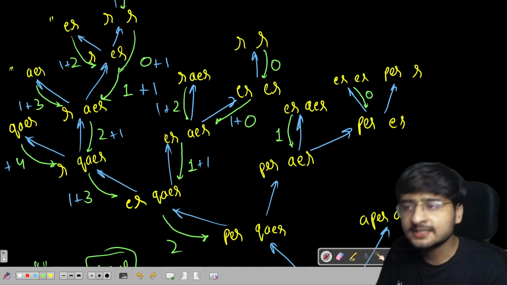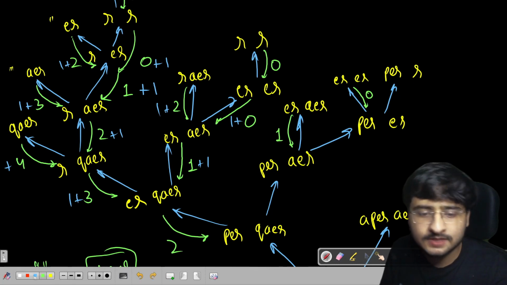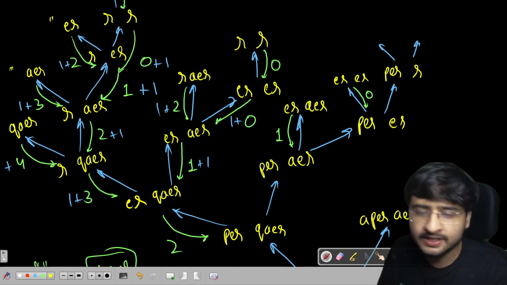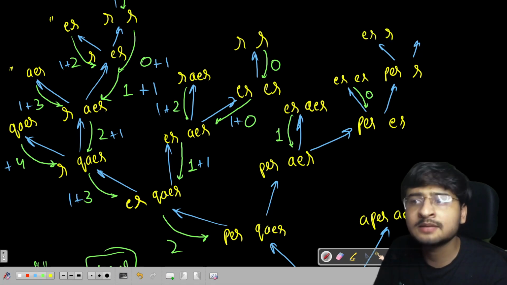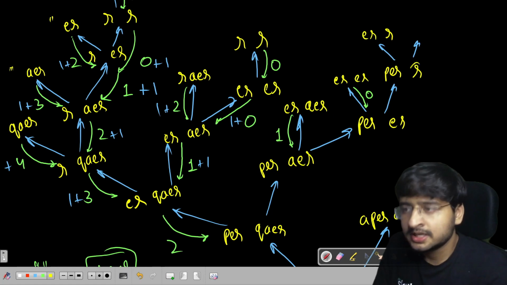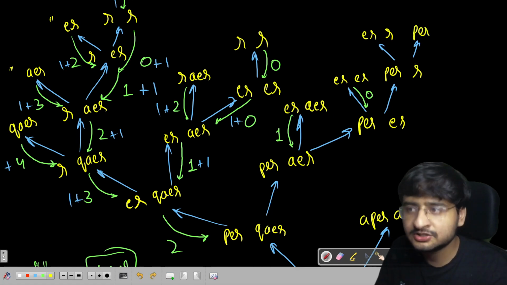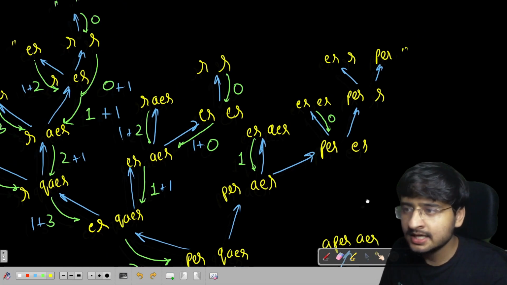But this particular test case, let's see, P and R are not equal, right? So I have to delete either one of them. So let's delete a P first. If I delete P first, ER and R are remaining. If I delete R here, so PER and R, empty string, I've deleted R. So E and R are not equal, right? E and R are not equal.